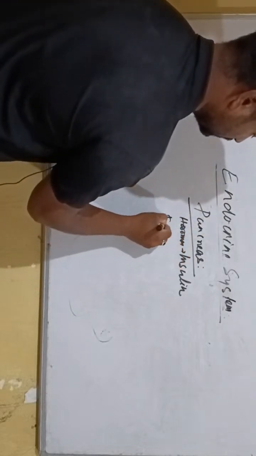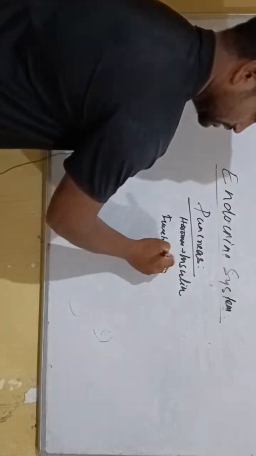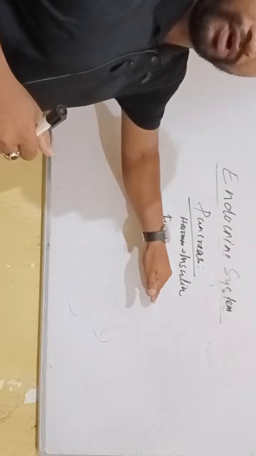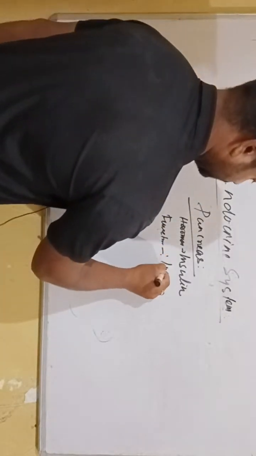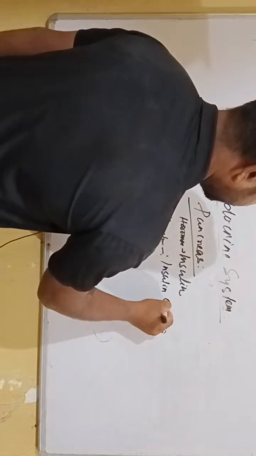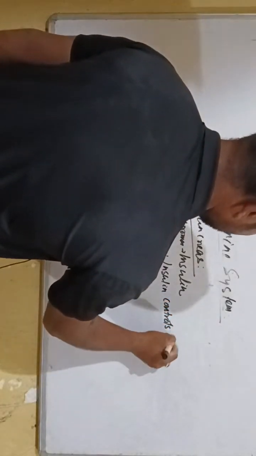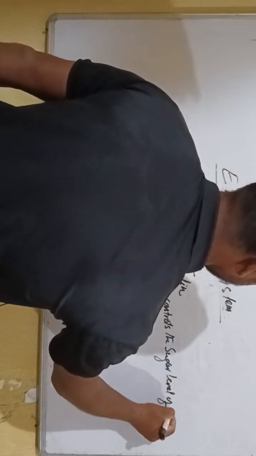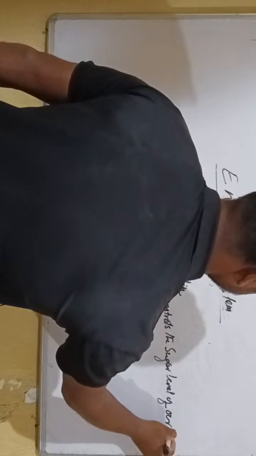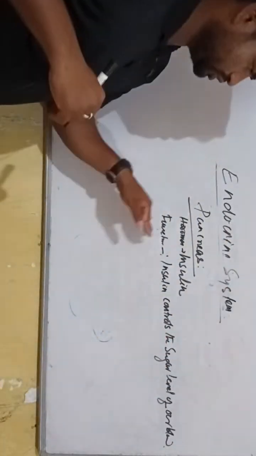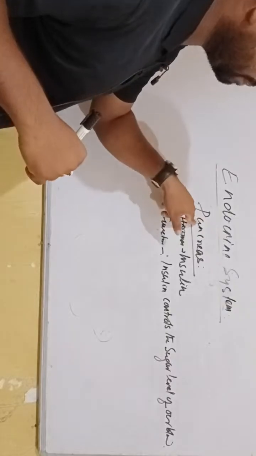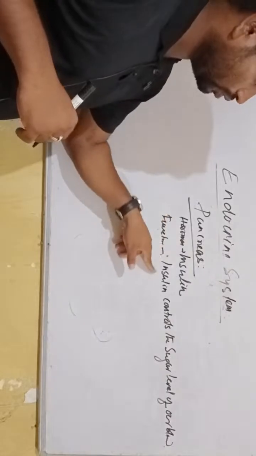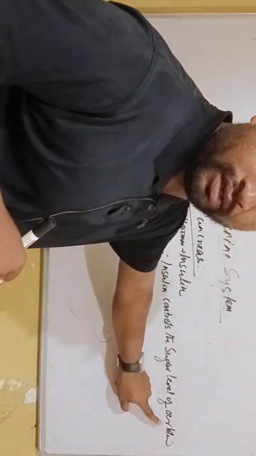What is the function? Insulin controls the sugar level of our blood. Insulin is a hormone secreted in the pancreas gland, which controls the sugar level of our blood.